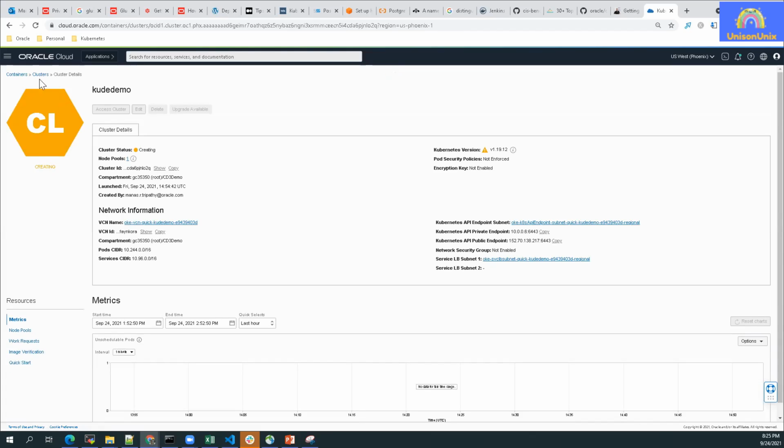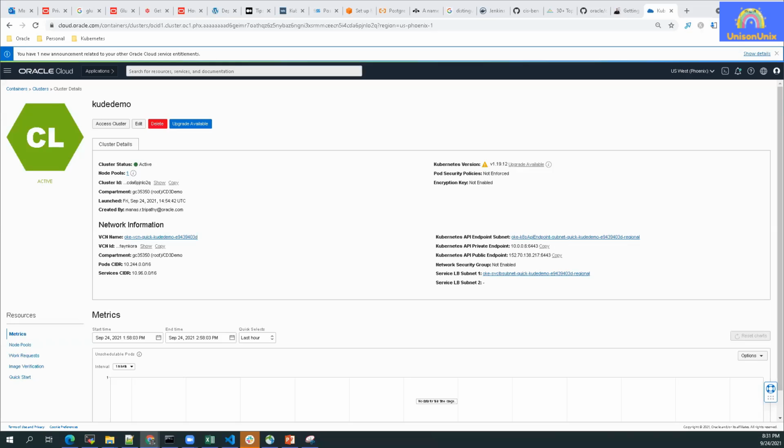You'd see this cluster cube demo is now creating. It will take around 10 minutes or so to get it complete and running. So let's wait. So you can now see that cluster is active.